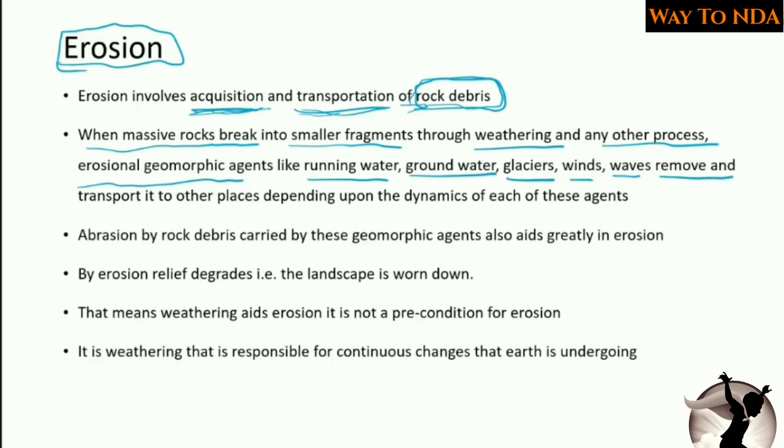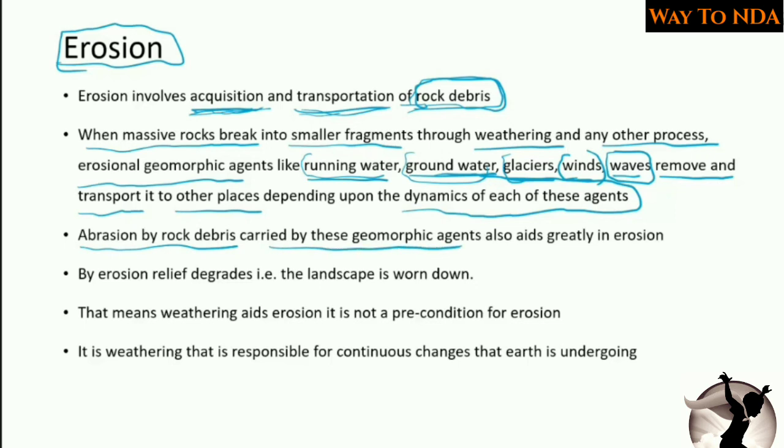They remove and transport it to other places depending upon the dynamics of each of these agents. So the running water, groundwater, glaciers, winds and the sea waves will act as the transportation agent. Abrasion by rock debris carried by these geomorphic agents also aids greatly in erosion.